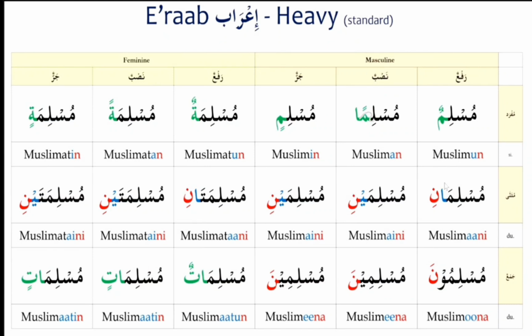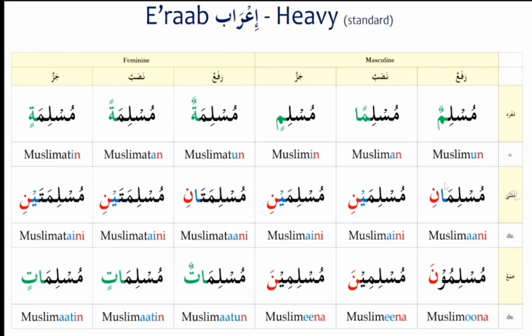In the mansub state, whenever you are adding double fatha, we need to add one alif of protection. Okay, so it is in the case of masculine singulars. Now feminine singular, it is Muslimatun, you can see the closed ta at the end. Now in the mansub state, it is Muslimatan, double fatha. But in the feminine case, this alif of protection is not required in the mansub state. Muslimatin, double kasra, is in the majrur state.